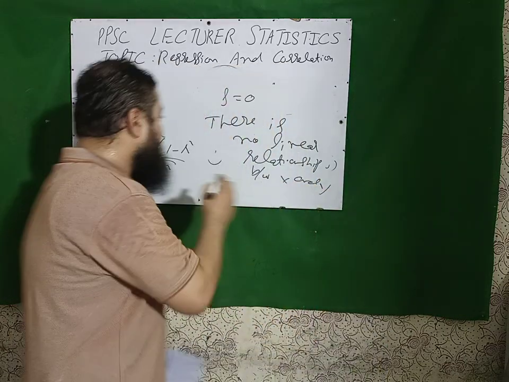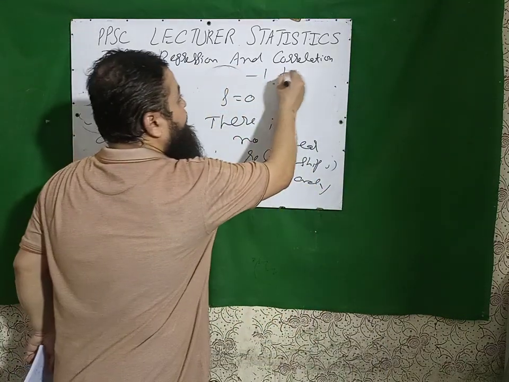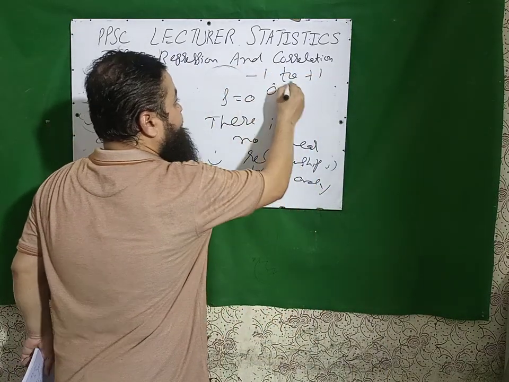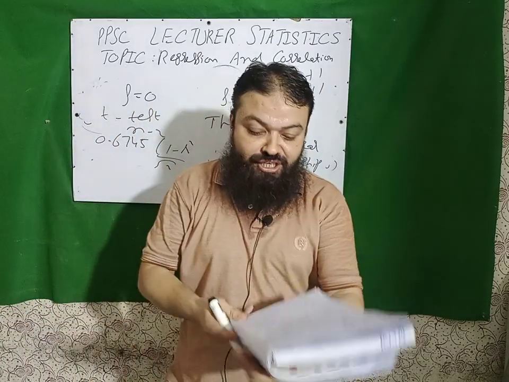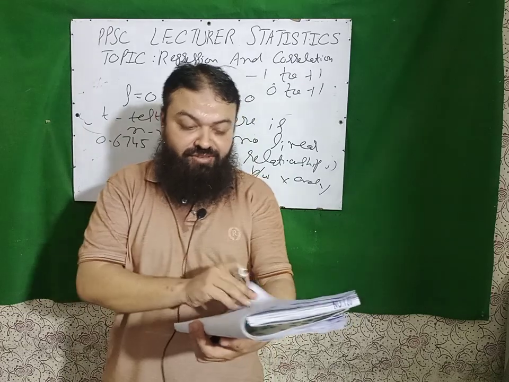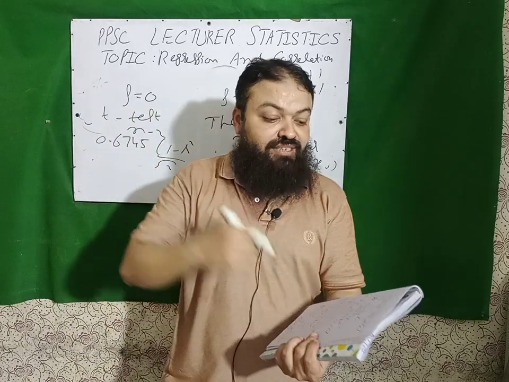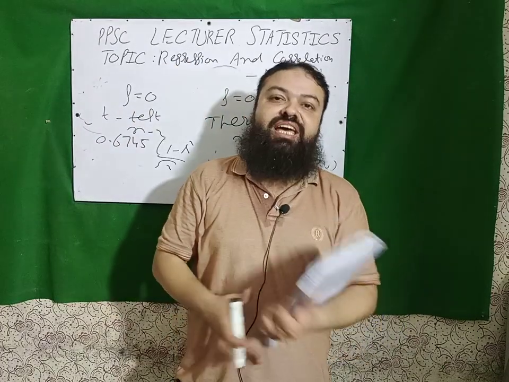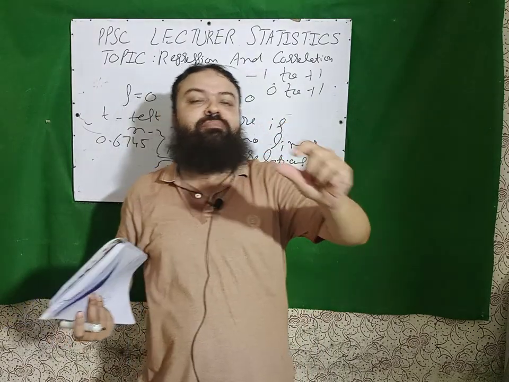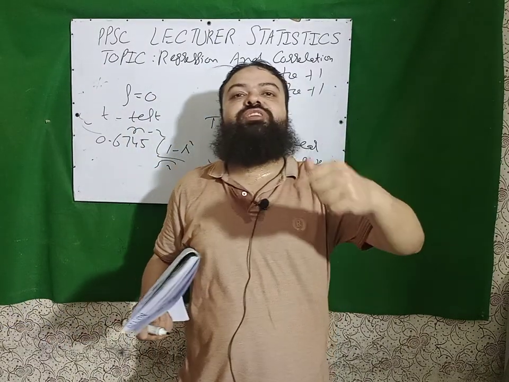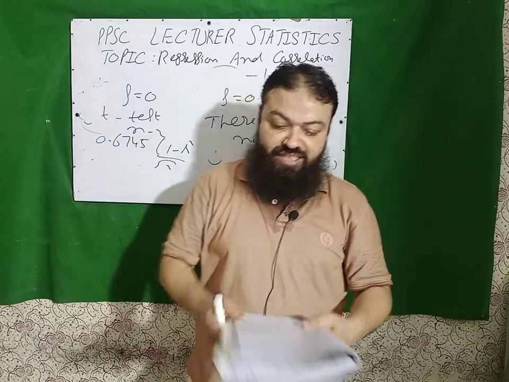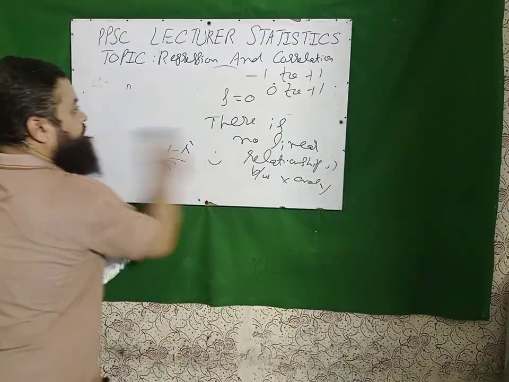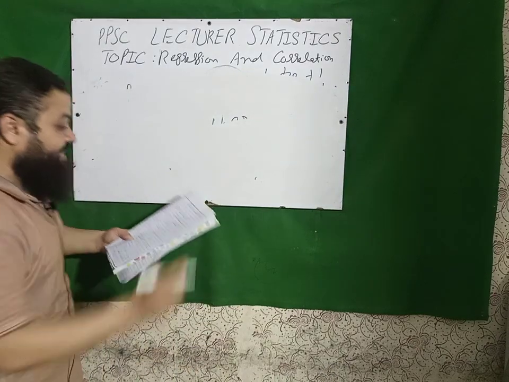Next, the range of the partial correlation coefficient is minus 1 to plus 1. For multiple we have 0 to plus 1. Next is, a measure of linear association of a variable with a number of other variables is called multiple correlation, and whenever we have the relationship between two variables by removing the effect of the third one, it is called partial correlation.